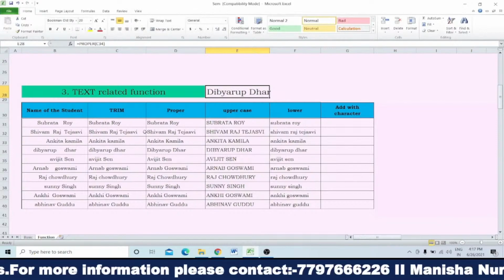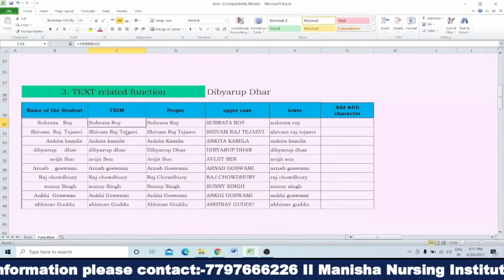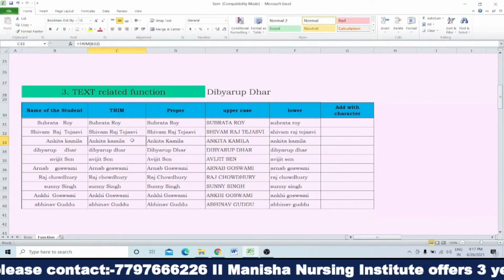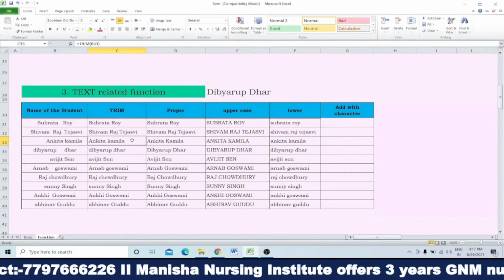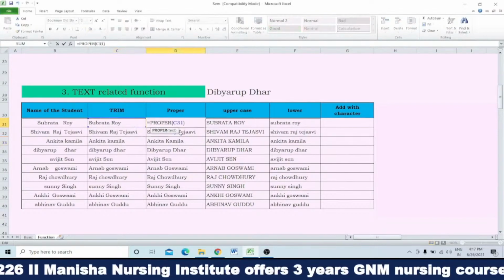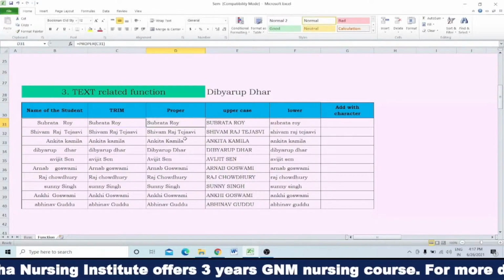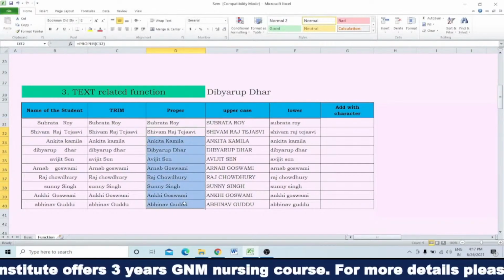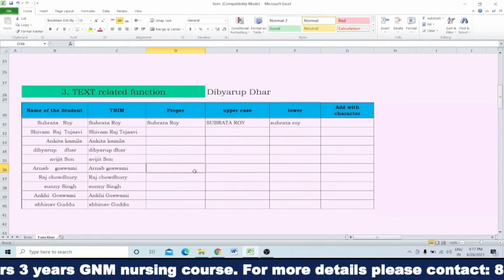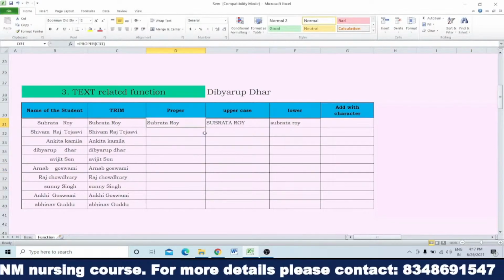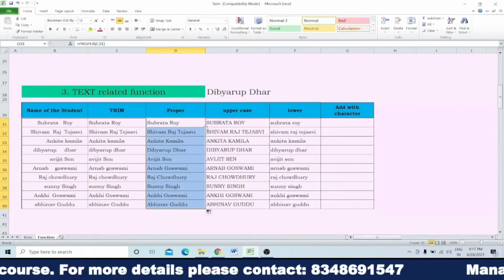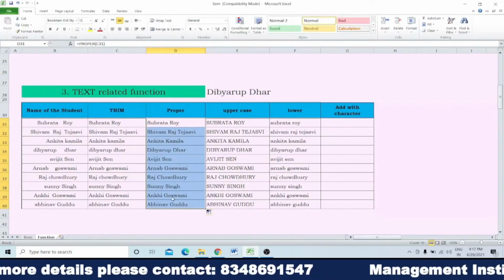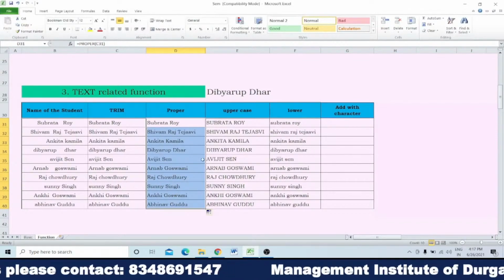Clear? Now the question is that when I am doing the first one, for the second one I also have to write down the same formula, and for the third one also the same formula. No. What you will do, you will do the first one, and then you will drag. Like if I delete this one, then you write down the first one, and then you simply drag. See, automatically all will be written.